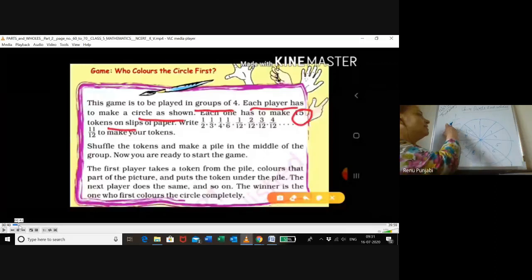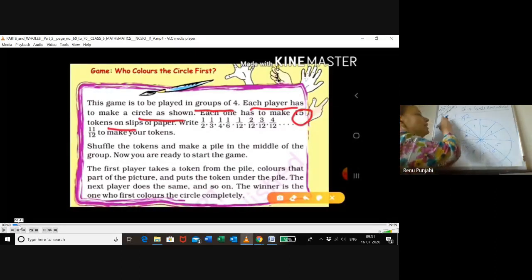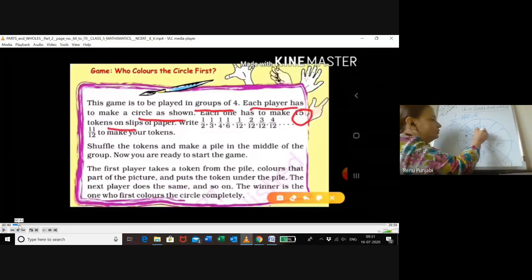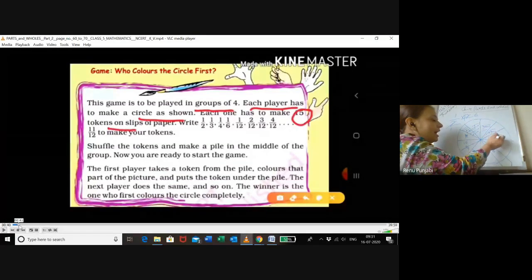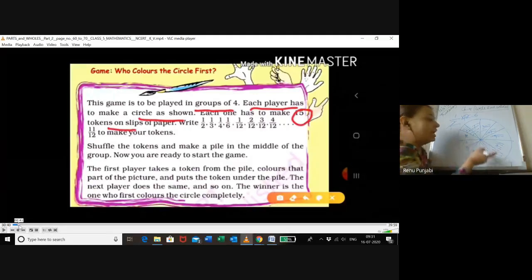How will you color 6? Because there are a total of 12. Out of the total 12, you will color the half parts. So 2 sixes are 12. 6 parts you will color. 1, 2, 3, 4, 5, 6. This way, the person who finishes coloring the circle first will be the winner.